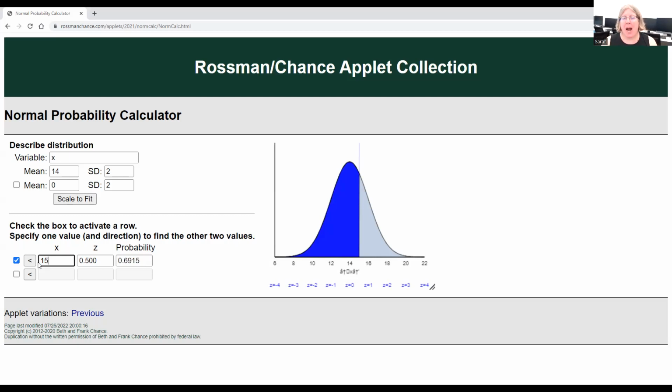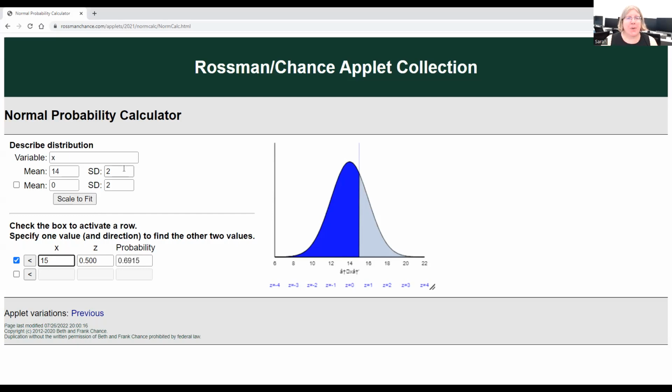Now, the next part of this problem says, if a simple random sample of 16 packages is selected, what is the sampling distribution of their mean delivery time? It'll still be normal. The original was normal, so this one stays normal. The original mean was 14, so the new mean is also 14. The only thing that's going to change is our standard deviation. We'll take the population standard deviation of 2 and divide it by the square root of 16, our sample size. That gives me 0.5 for my new standard deviation. So the sampling distribution is a capital N for normal with 14 and 0.5.